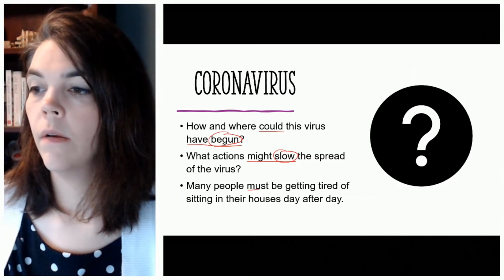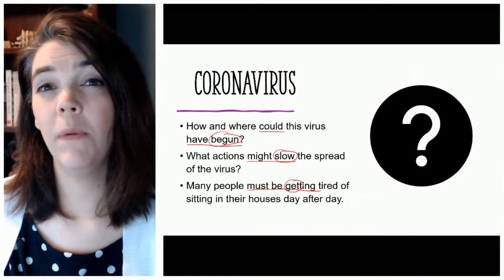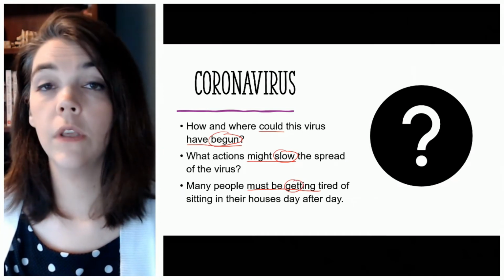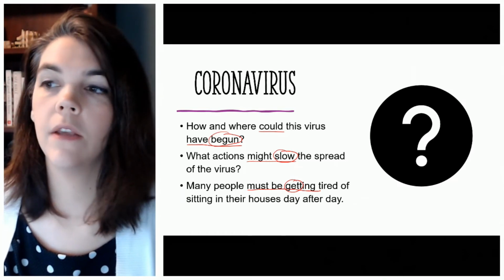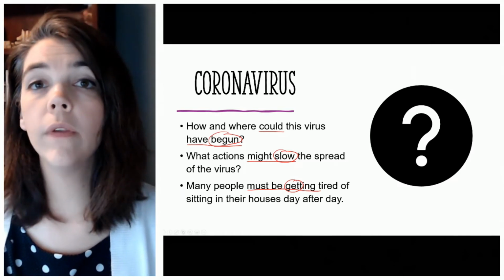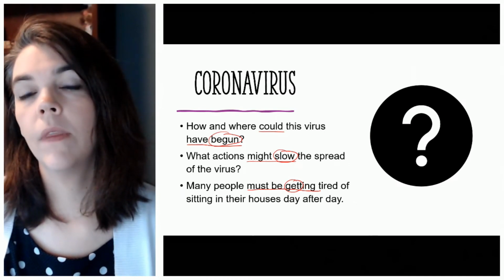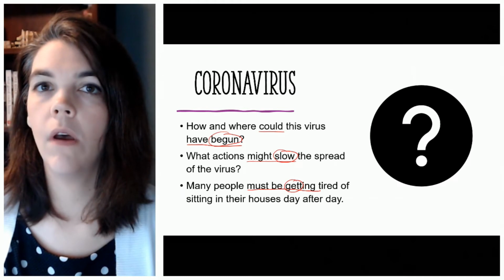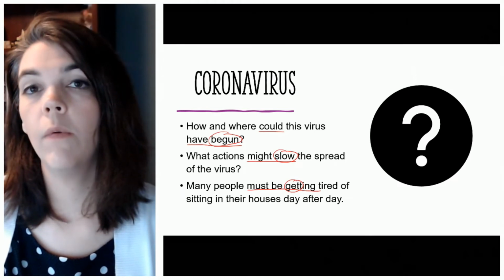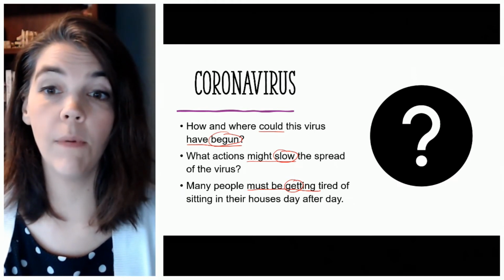And here, must comes with get. And this be here, it's actually part of the progressive form because I want to show this in progressive tense. And so modals always come with a main verb. And in later videos, we'll talk more about how we show tense on modals because it's different than how we put tense on a verb that doesn't have a modal.